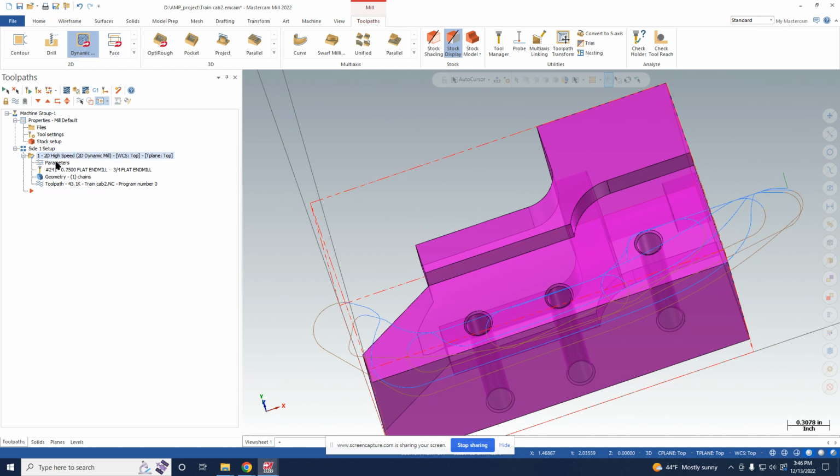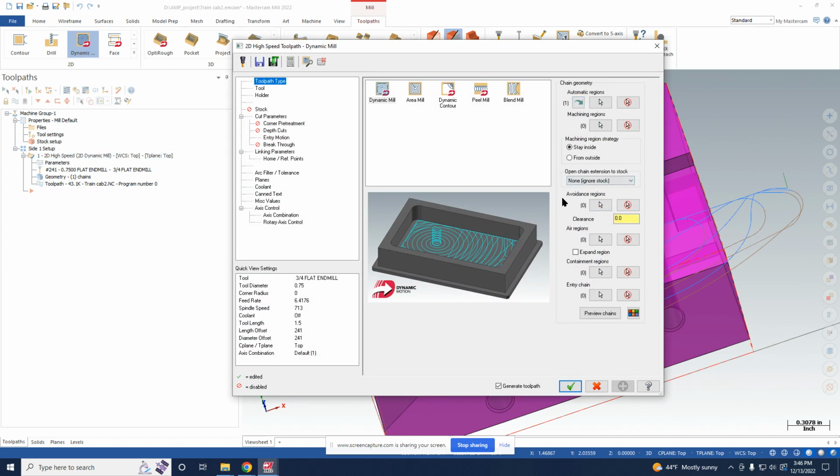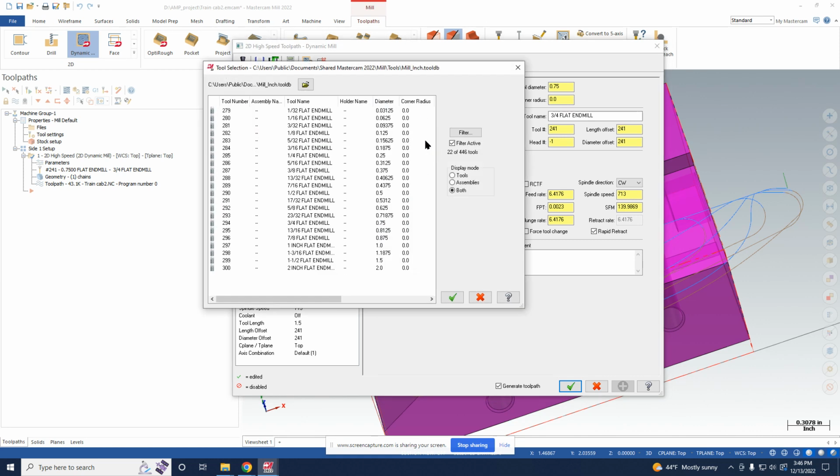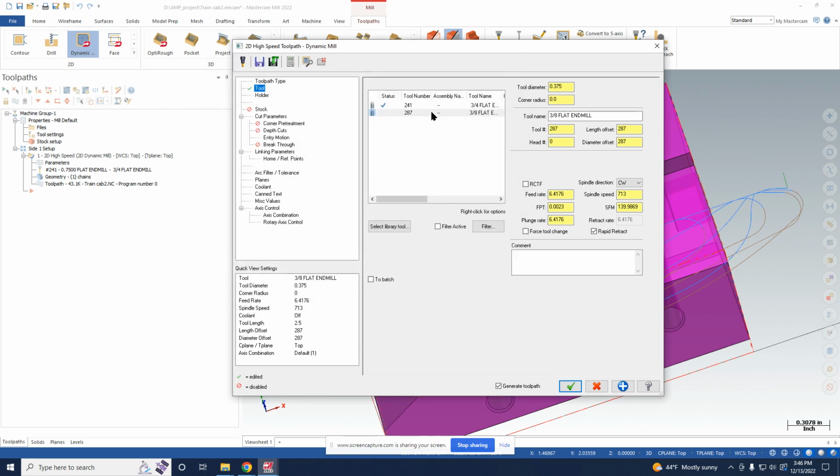So we're going to play around with some of the parameters. The tool is using a 3/4 inch. We are going to change this to a 3/8 inch tool just to get into the radius of the contour a bit more. So we're going to use a 3/8 inch instead. We're going to do radial chip thinning, which is something you want to use for dynamic operations.